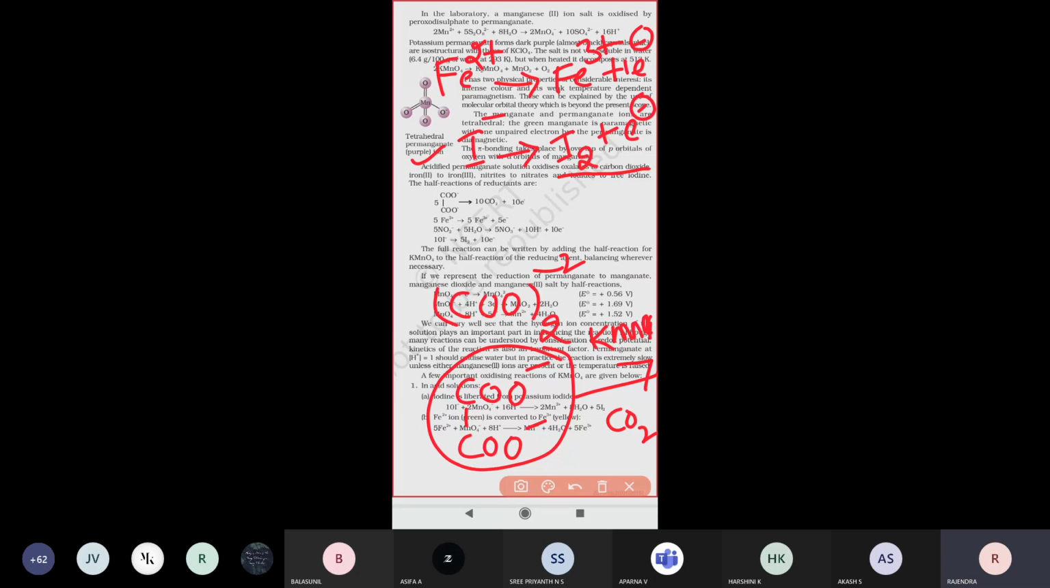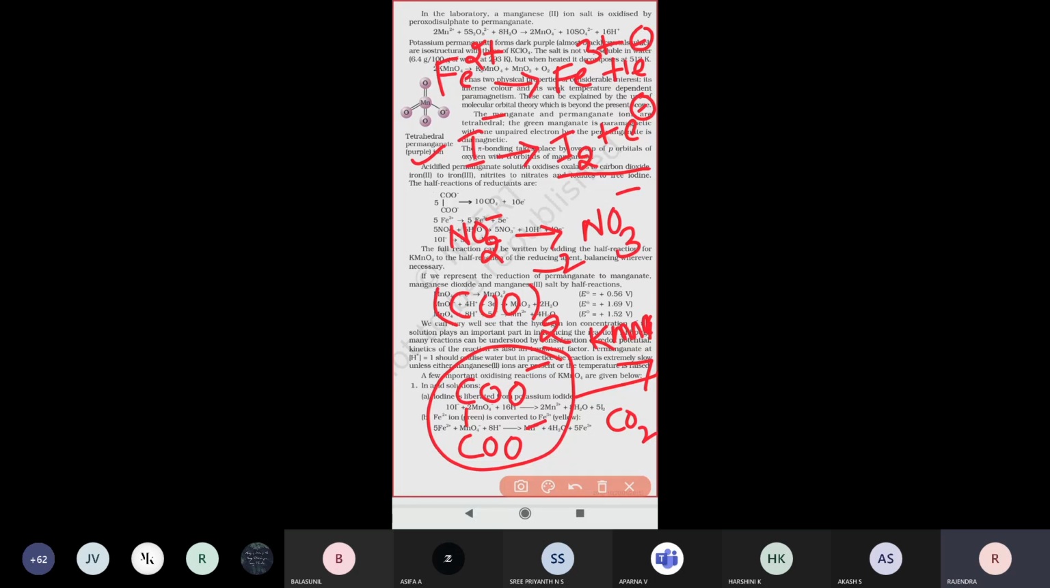Next one, nitrite ion, NO2 minus. NO2 minus, when it reacts with potassium permanganate, forms nitrate ion, NO3 minus. So from all these reactions, what we are concluding is that the permanganate ion is also acting as one of the best oxidizing agents.